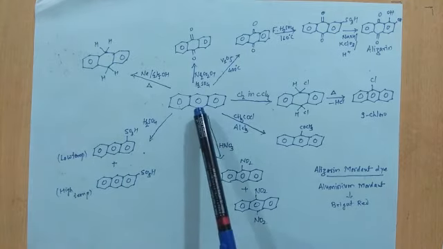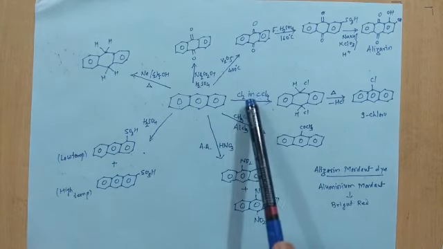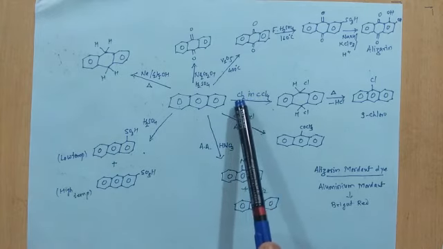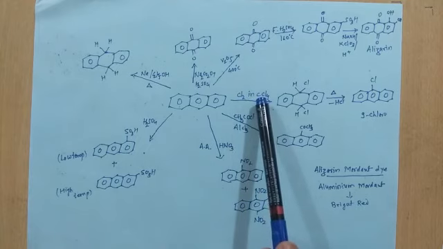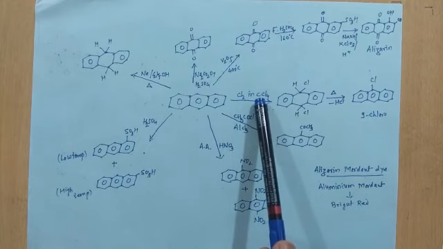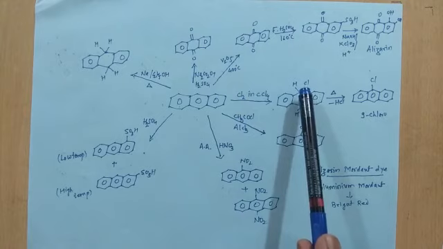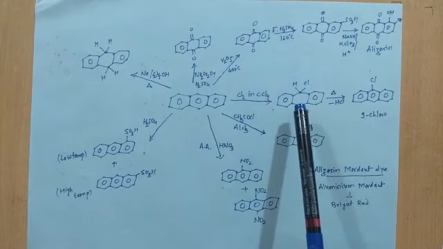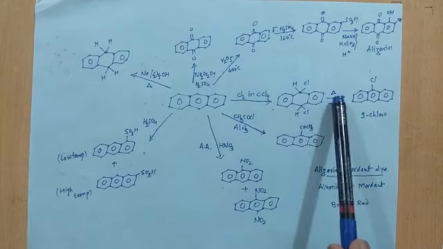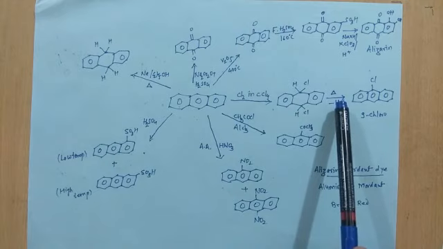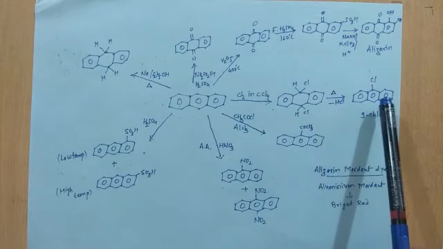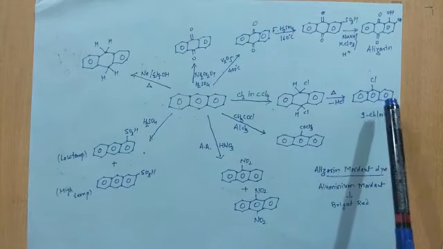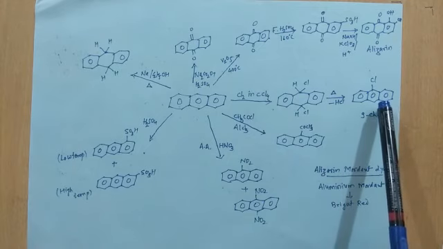The first reaction of anthracene is halogenation. All the halogens react. In this case, chlorine reacts in the presence of CCl4. First the attack will be at both places, C9 and C10. When we heat this compound, it loses a hydrogen chloride molecule and the compound will be 9-chloroanthracene.